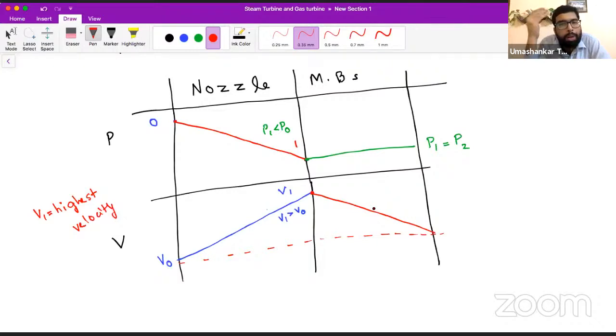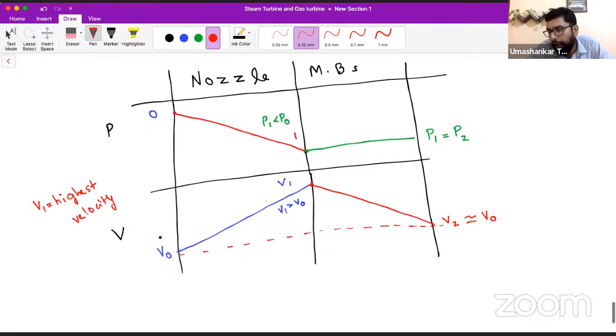The loss of momentum, as we mentioned earlier, will be there. When loss of momentum takes place, the velocity goes on decreasing, and this velocity will try to approach the initial velocity at which the steam enters the nozzle.